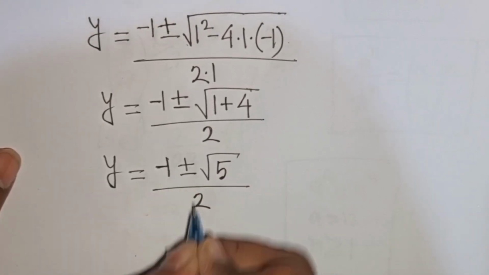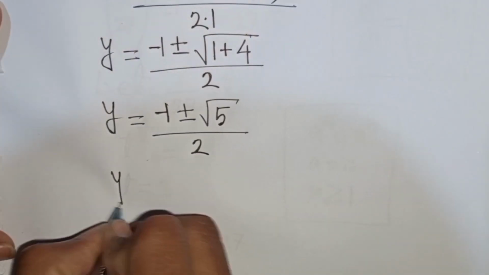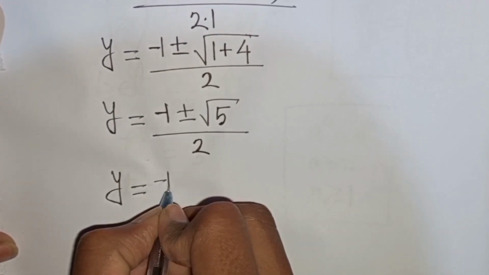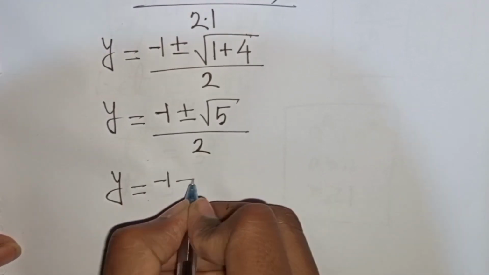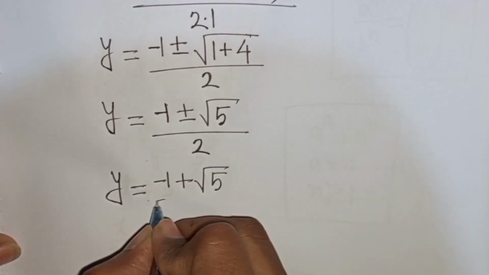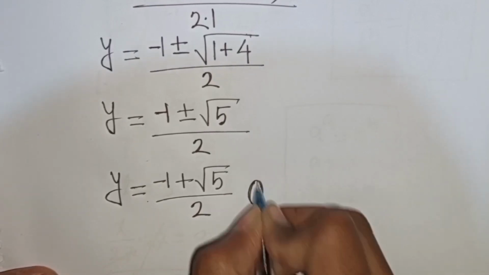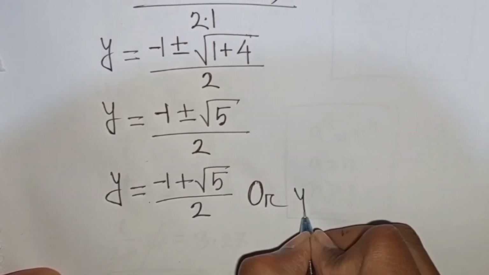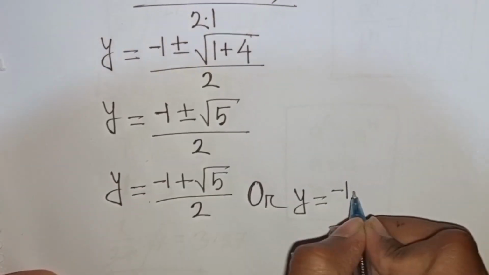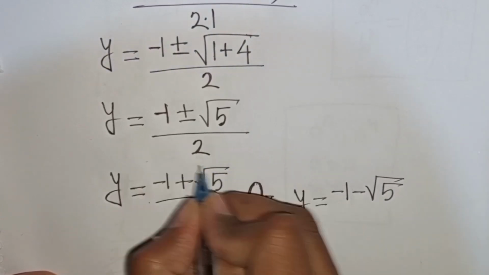Now we see here two cases. So we can write here y is equal to (-1 + √5)/2, or y is equal to (-1 - √5)/2.